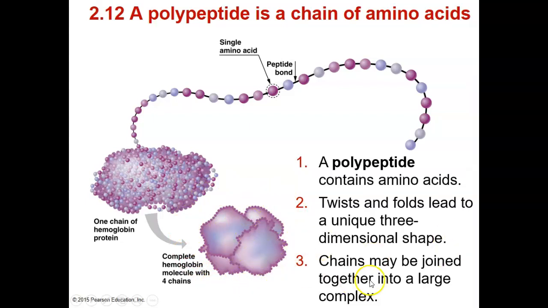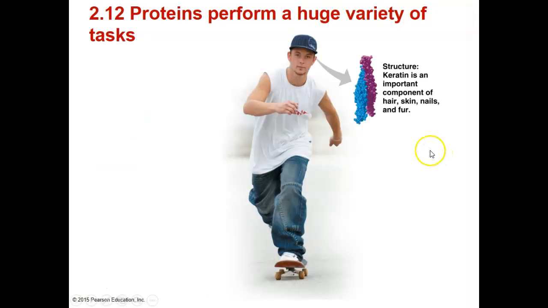Not all the proteins need four subunits to become a functional protein. Some proteins only need one polypeptide to be folded into a certain shape. Some proteins need two subunits to form into a functional protein. Proteins perform a huge variety of tasks. One of the tasks is structure. For example, keratin is an important protein, can be found in hair, skin, nails, and fur.